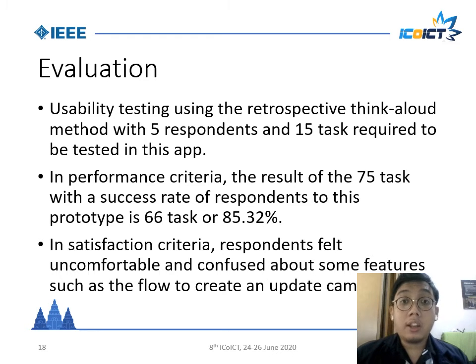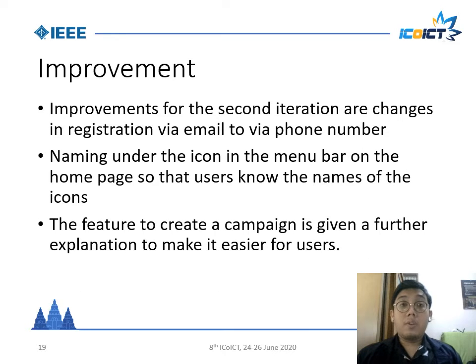In performance criteria, the result of the 75 tasks with a success rate of respondents to this prototype is 85.32%. And in satisfaction criteria, respondents felt uncomfortable and confused about some features, such as the flow to create and update a campaign. Now these are the improvements for this application.